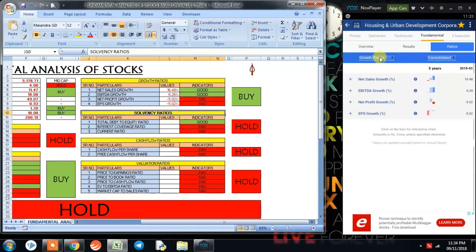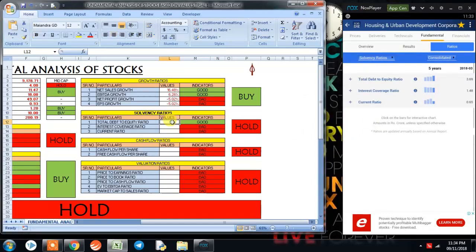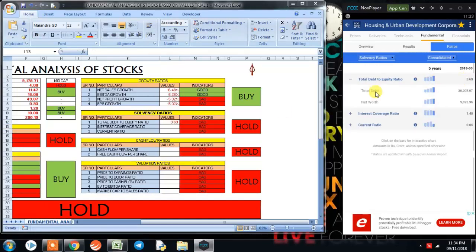Now coming on to solvency ratio, the most important ratio in shortlisting any of the stocks. The first is total debt to equity ratio, which is 3.69. When we click on 3.69, we could get to see that the total debt on the company is 36,205.67 crores and it's on a constant rise. Whereas the net worth of the company is 9,822.96 crores and it is also on a constant rise.